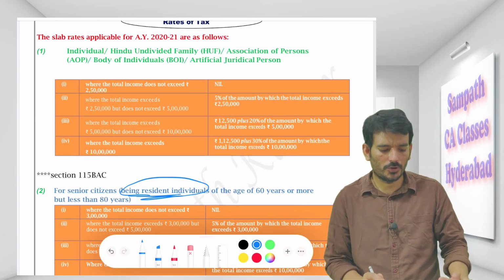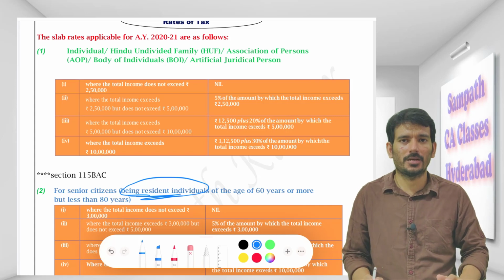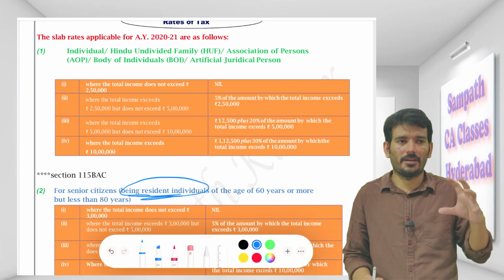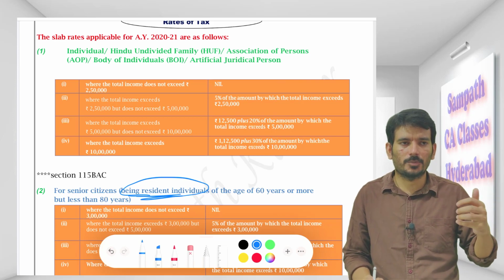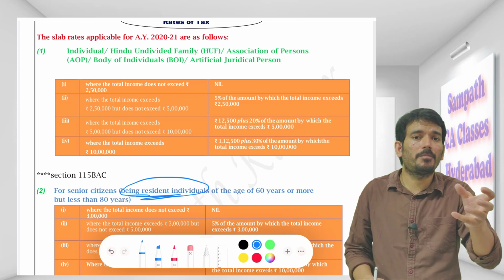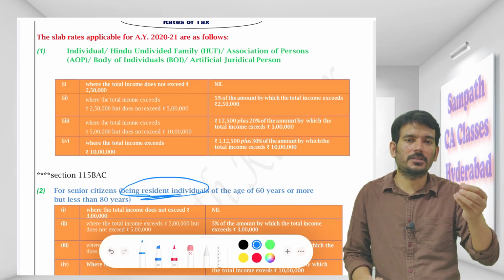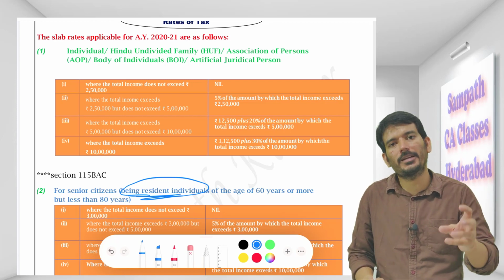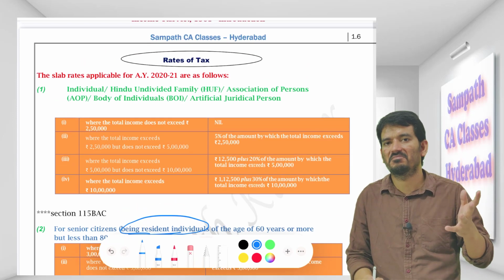Yeah, but sir, what do you mean by the amendment? The amendment is that instead of paying tax at such a higher rate, the act has provided me a facility. The facility is that you don't take some benefits. I will tell you the sections. Don't take the benefits of those sections, and you pay tax at a lesser rate. I have not understood, sir.